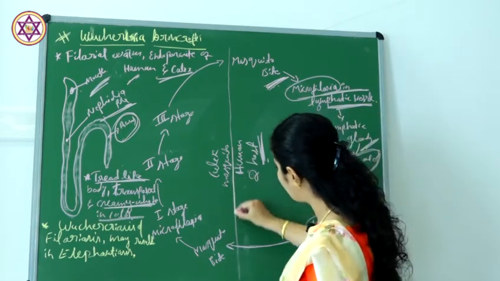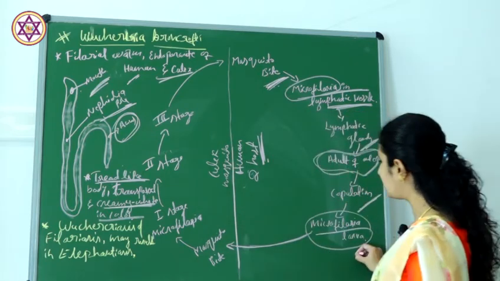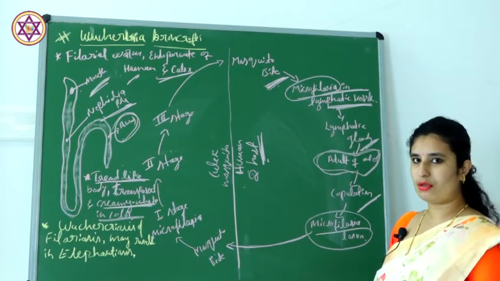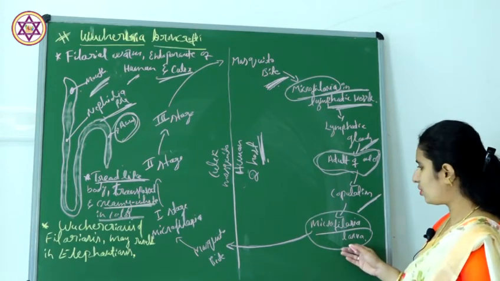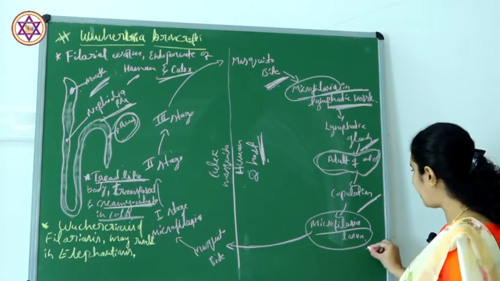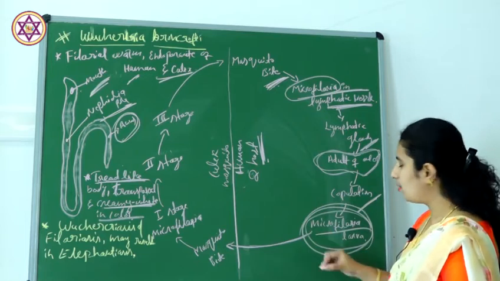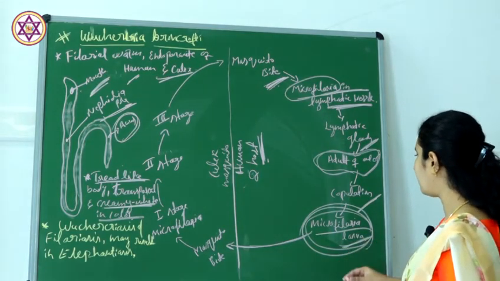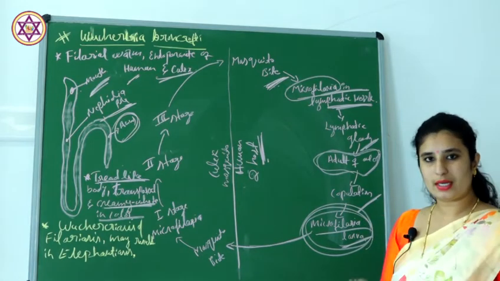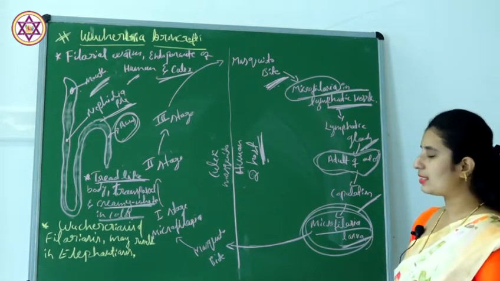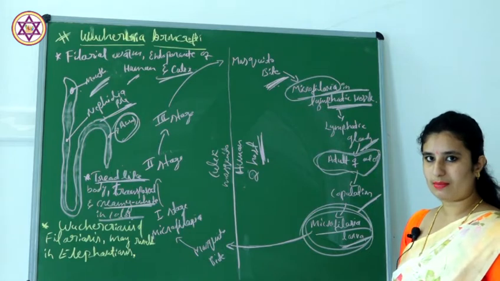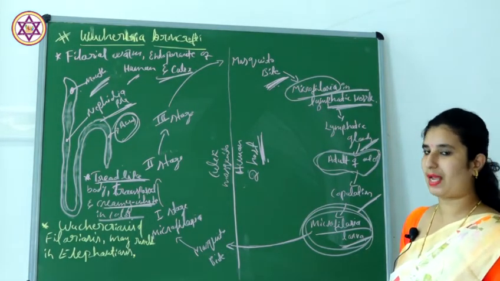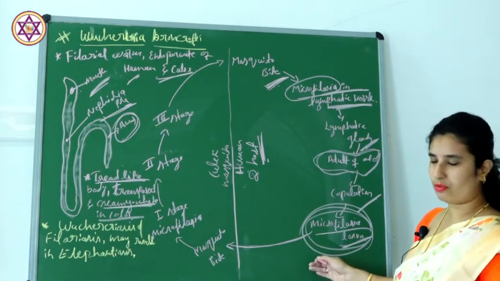This is followed by the secondary host, the Culex mosquito. The mosquito which sucks the blood from the infected man takes in this microfilaria larva, because the mosquito sucks the blood from the human host.